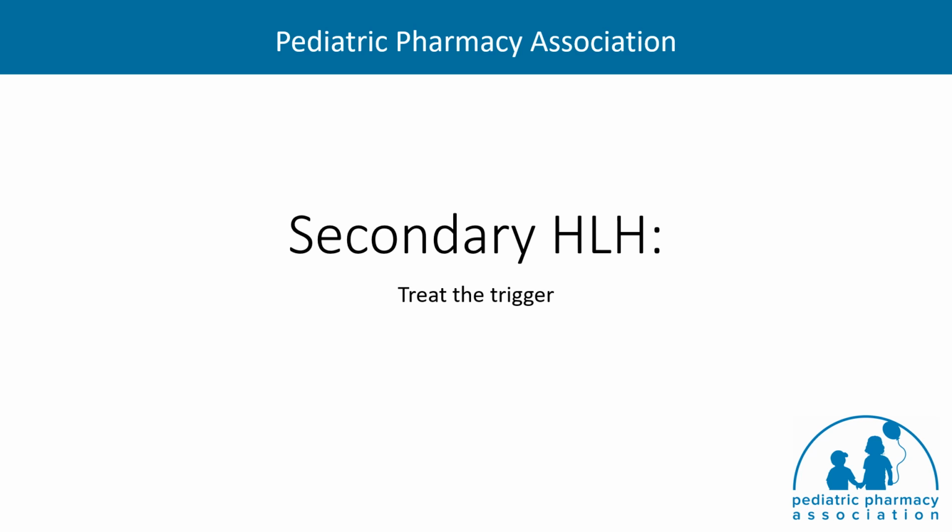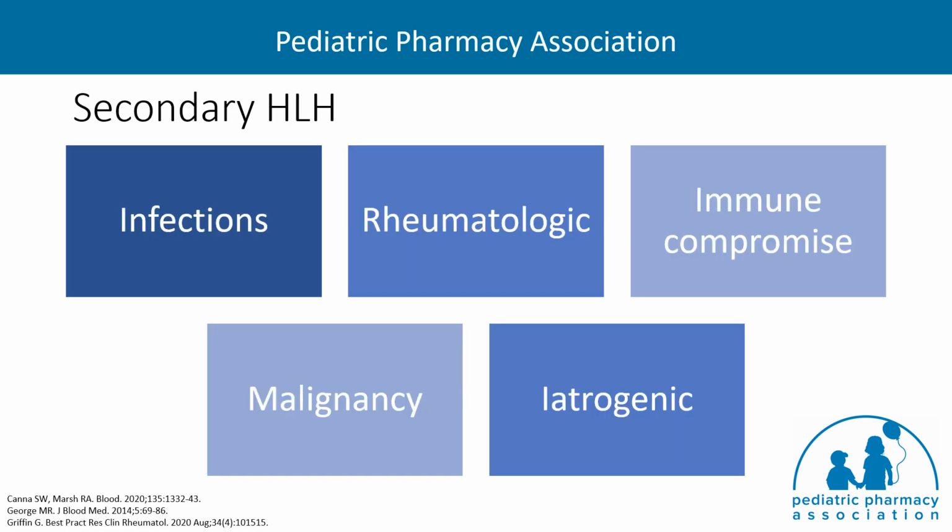So now that we've completed treatment for primary HLH, we'll move on to secondary HLH, which revolves around treating the trigger. So a thorough search should be done for underlying or associated conditions, as these findings may dictate treatment. Viral infections, particularly EBV, are the most common triggering factors of primary HLH and infection-associated secondary HLH. Targeting the EBV reservoir by B-cell depletion with rituximab may have therapeutic value.